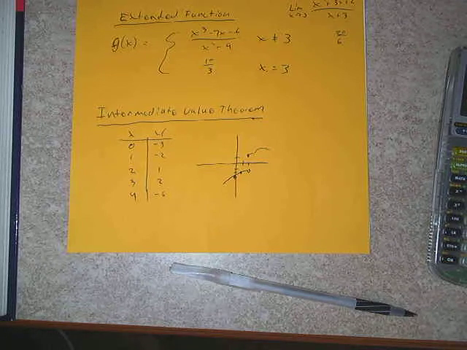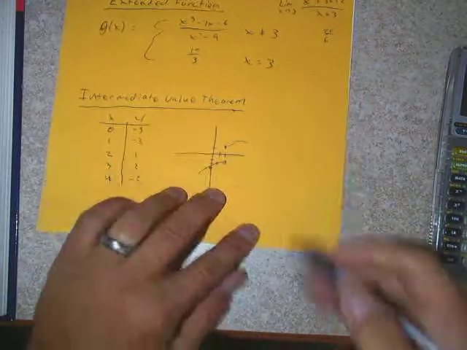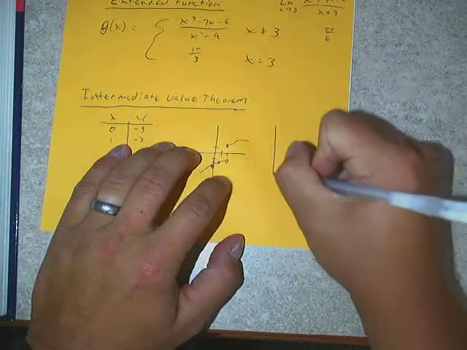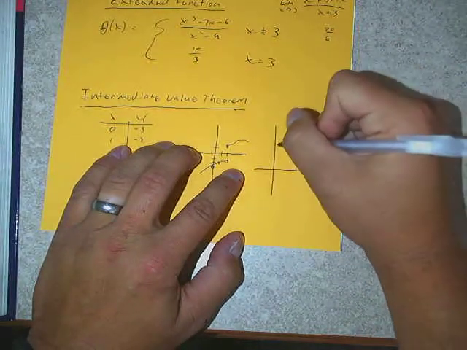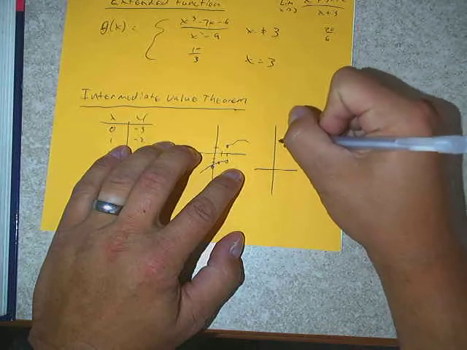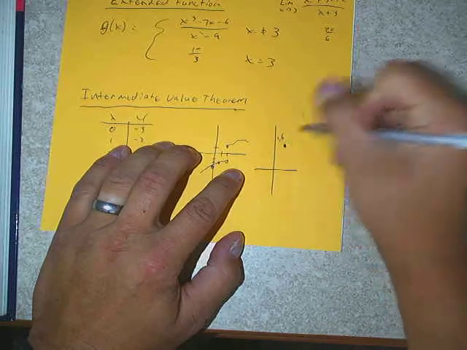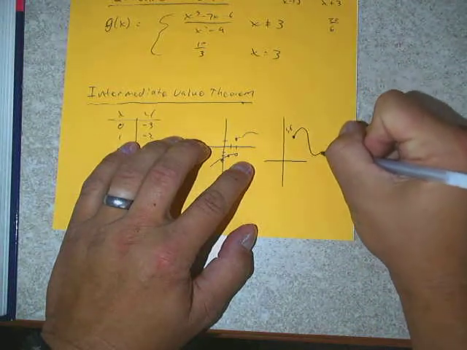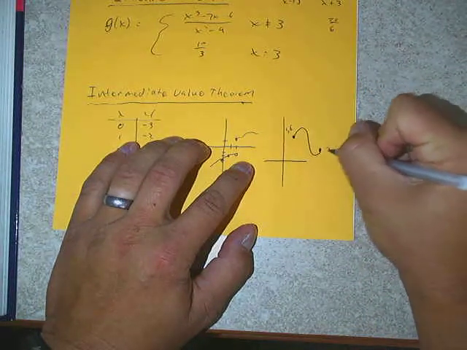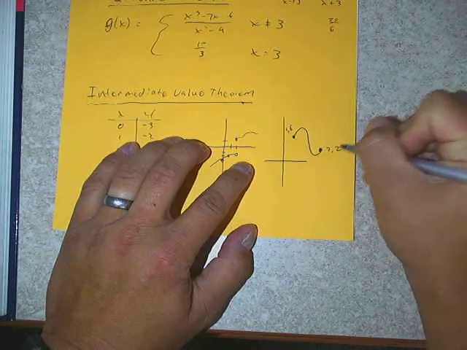Fair enough? So what that intermediate value theorem guarantees, and you can read it with me here, theorem 8, it says that a function that is continuous, and that's the key word there, on a closed interval a to b, takes on every value between f of a and f of b. In other words, there is a y value between f of a and f of b, such that f of c equals that y value somewhere in the interval. Now, that sounds rather complicated, but all it really is telling us is this.